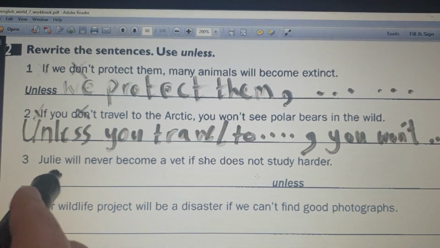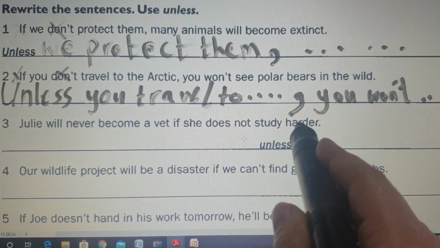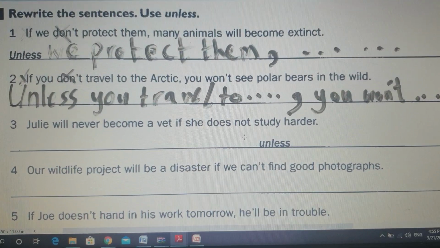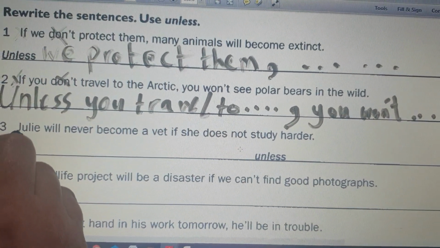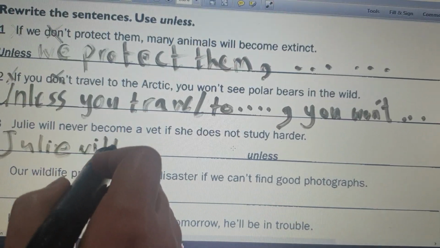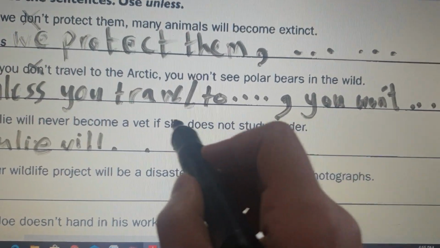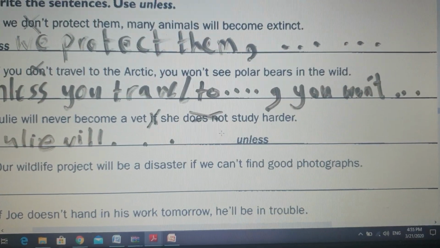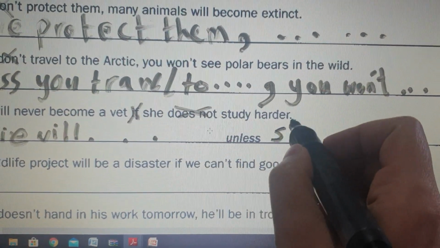Number 3, Julie will never become a vet if she doesn't study harder. Notice here, if is in the middle, so this is the main clause. The main clause remains the same. Julie will never become a vet unless, we deleted the if, we delete this one. Now, unless she,